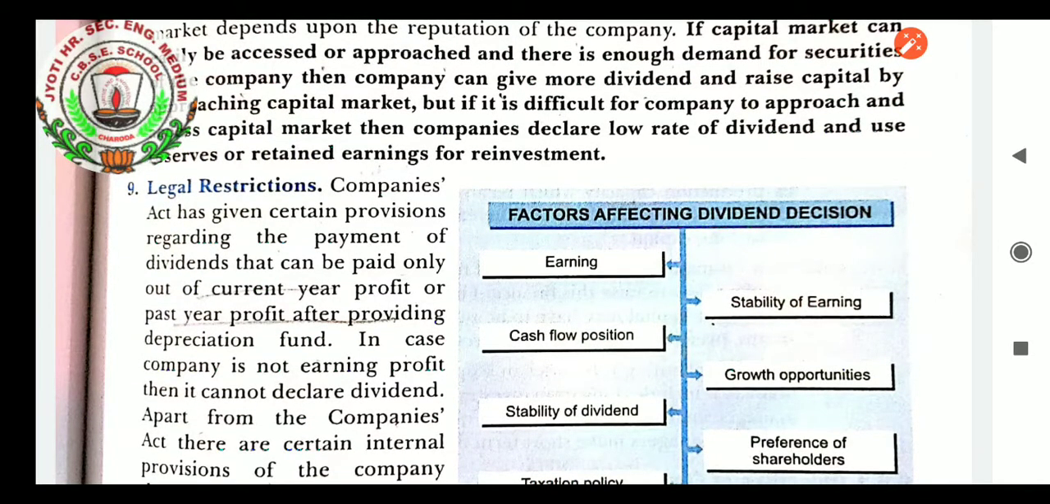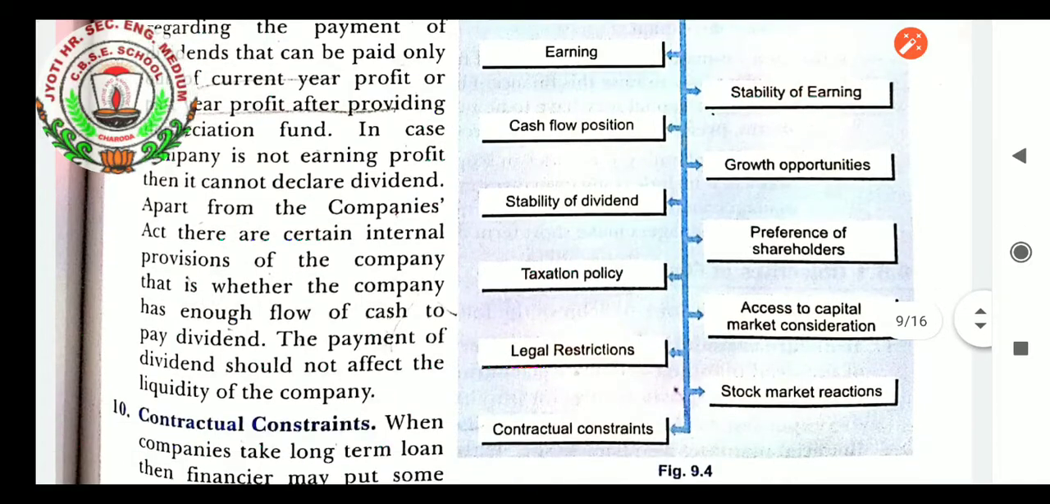When the company is restricted so that it cannot increase the dividend beyond a certain level, then definitely it has to stay within a limit. So the Companies Act has given certain provisions regarding payment of dividend, that it can be paid only out of current year profit or past year profit after providing the depreciation fund. In case the company is not earning profit, then it cannot declare dividend. In that situation, apart from the Companies Act, there are certain internal provisions, that is, whether the company has enough flow of cash to pay dividend or not.